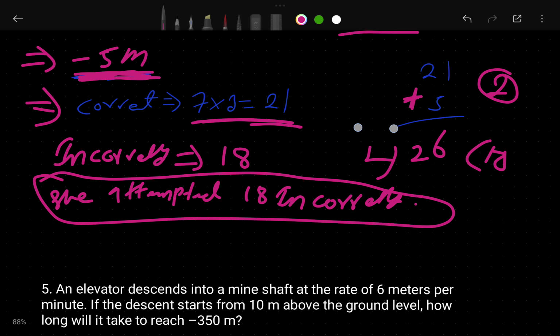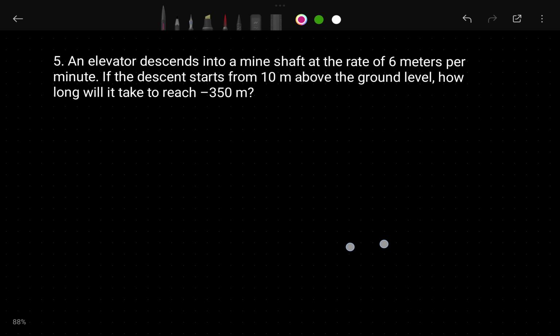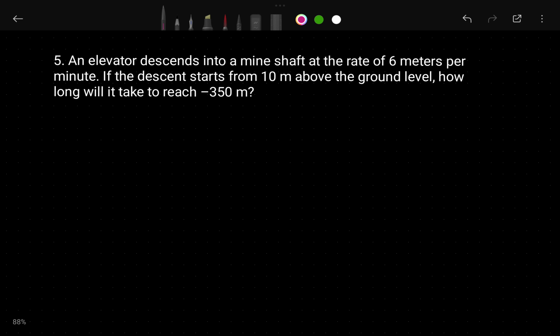Is it clear? Right, now let's see the last one. It is okay? This is the last one, which is very easy.